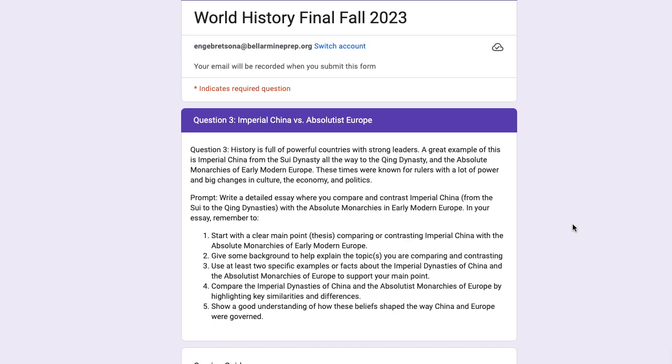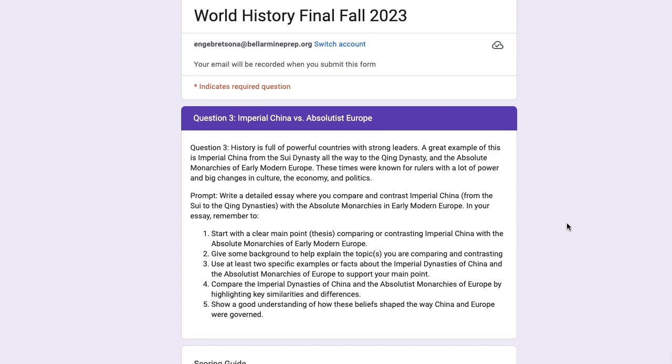Use at least 2 specific examples or facts about the imperial dynasties of China and the absolutist monarchies of Europe to support your main point. 4. Compare the imperial dynasties of China and the absolutist monarchies of Europe by highlighting key similarities and differences. 5. Show a good understanding of how these beliefs shaped the way China and Europe were governed.